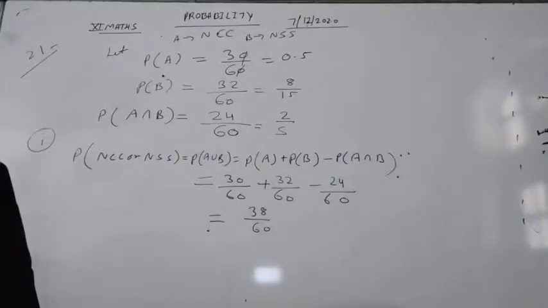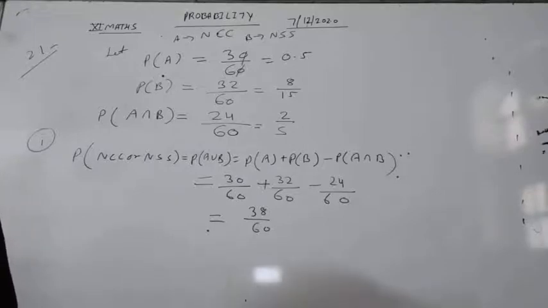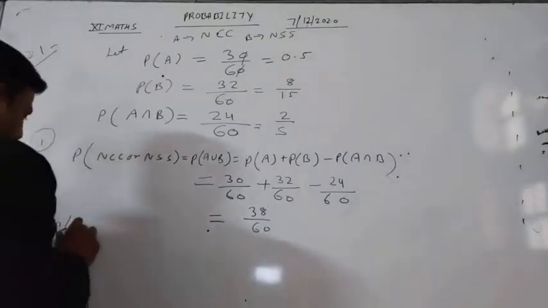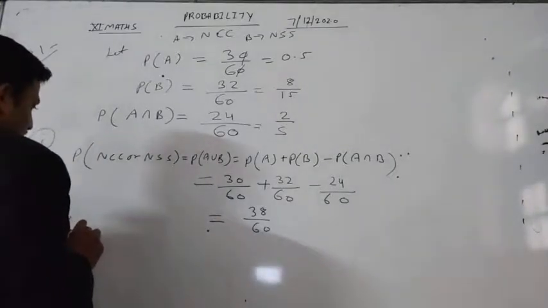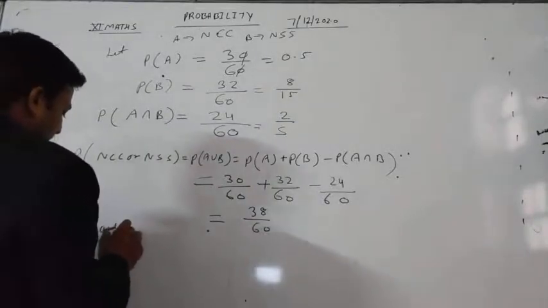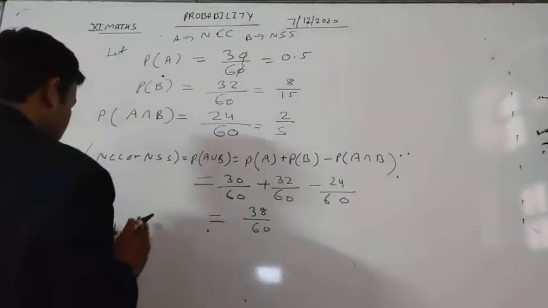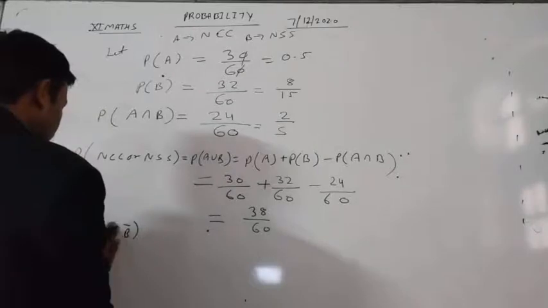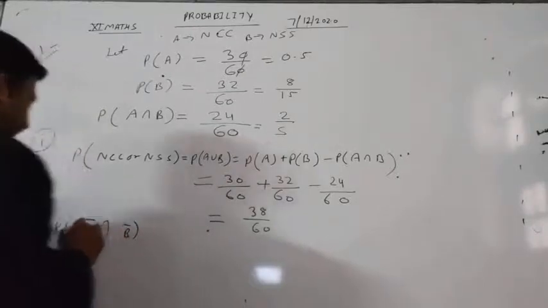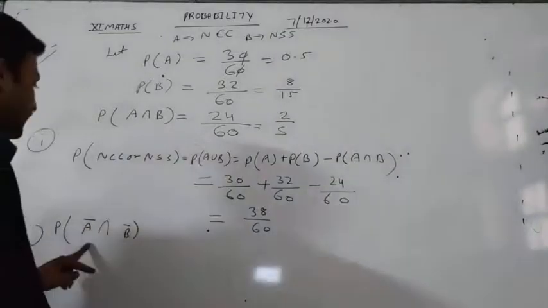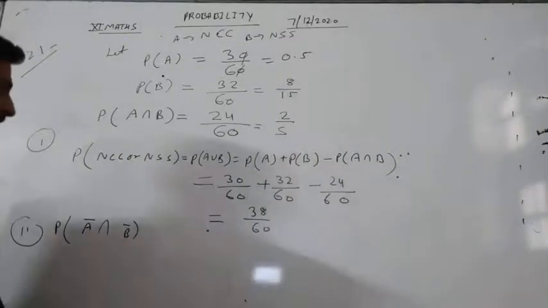Now student, the second part is the student has opted neither NCC nor NSS. It means the probability of neither A nor B. So we have to find A bar intersection B bar, neither NCC nor NSS.